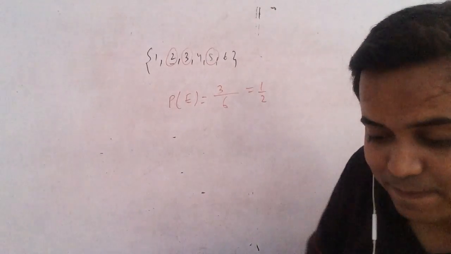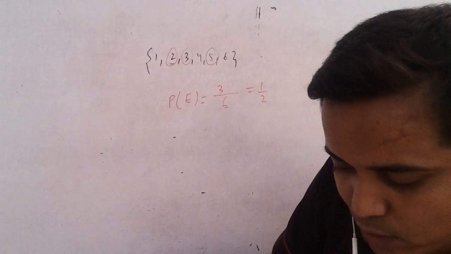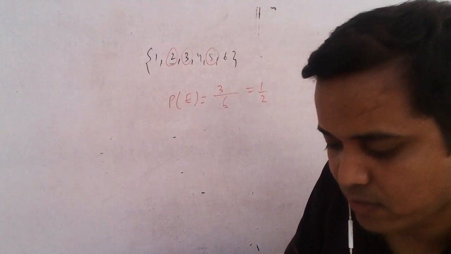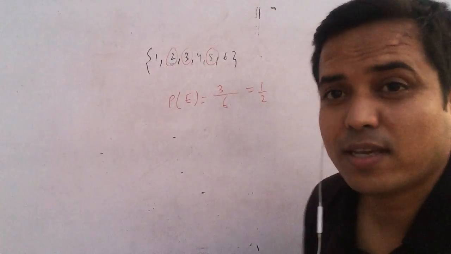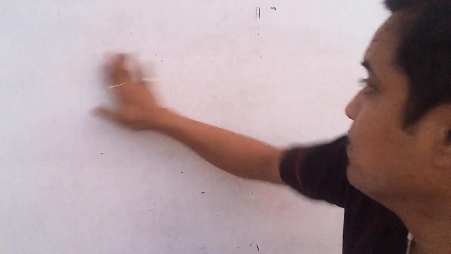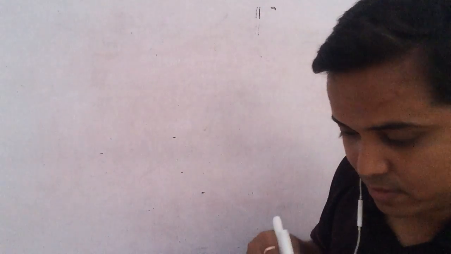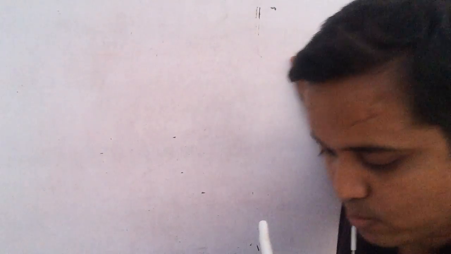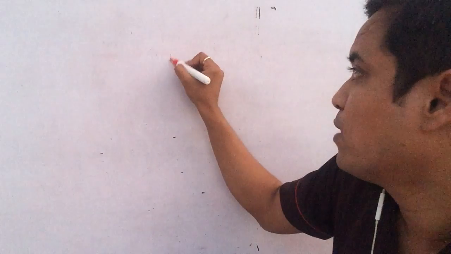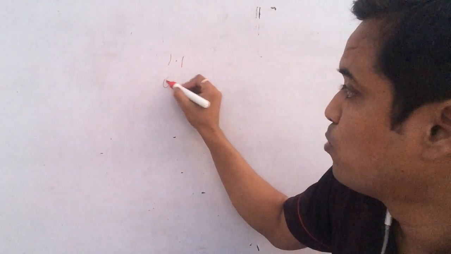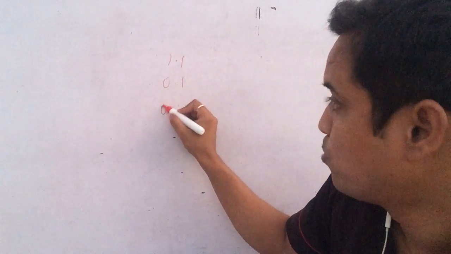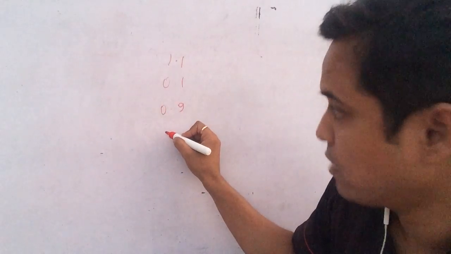Next question, the last one. Which one of the following cannot be the probability of an event? The options are 1.1, 0.1, 0.9, and 5%.